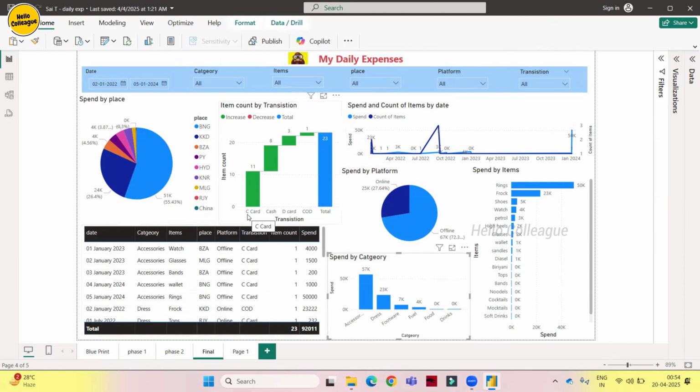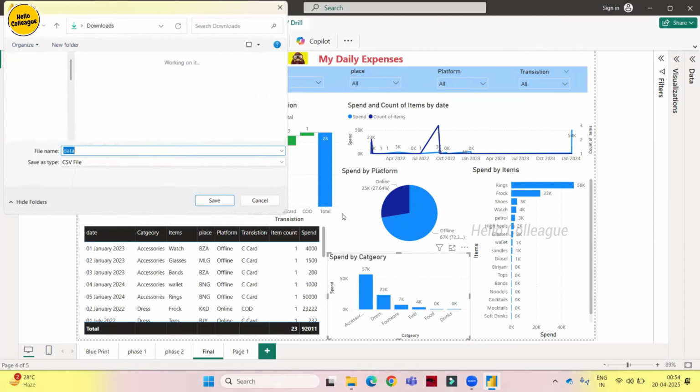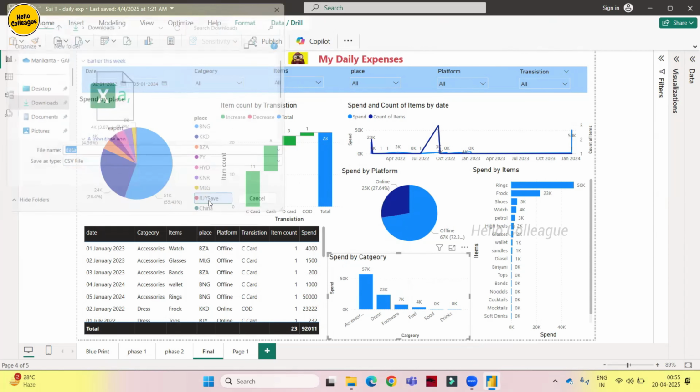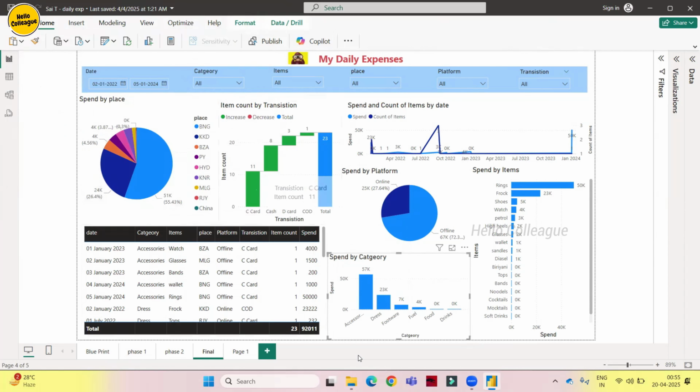As we have a small data set, we are keeping everything in one tab. That is the reason the person has kept this table on one page, so that the user can export the data. Let's see. I'll just export it. Whenever we export data from a file which is local, it downloads as a CSV file. I'm just saving it. Let me open this. Yeah, this is the one.